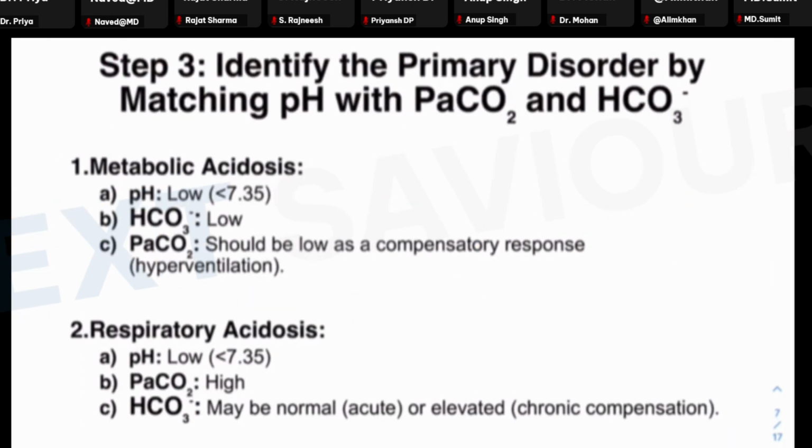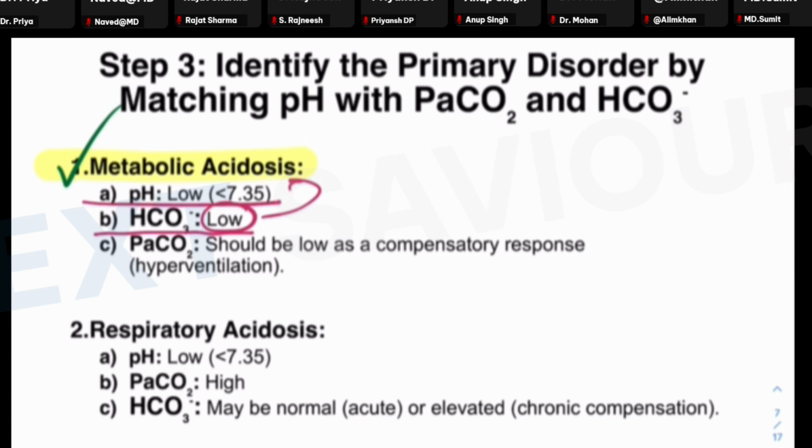Now is the time to find out whether it is associated with compensatory mechanisms by the body or not. For example, for the diagnosis of the metabolic acidosis, the pH values have to be low, the bicarbonate has to be low, because it is the low bicarbonate level which is responsible for this metabolic acidosis. But let us see whether the body has tried to compensate this loss or not.